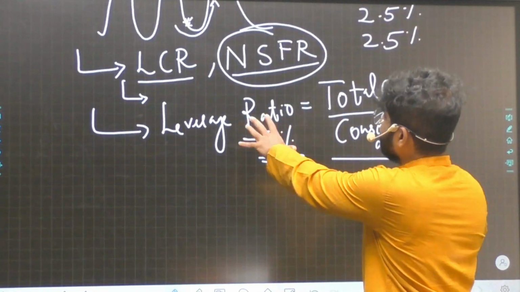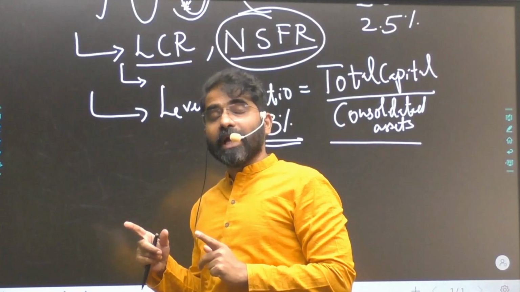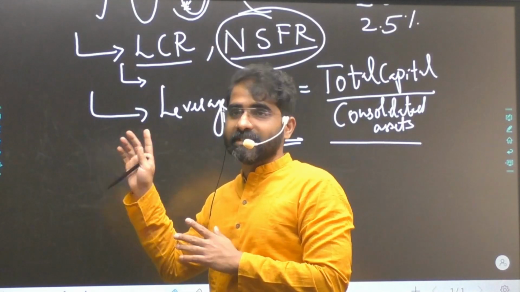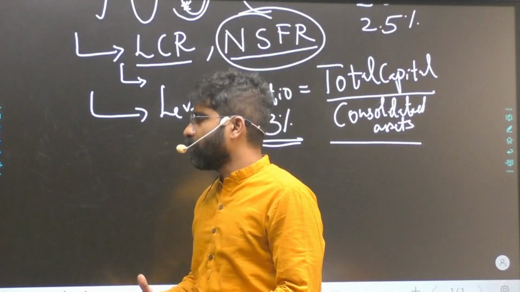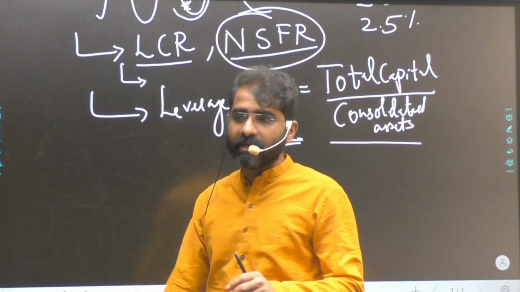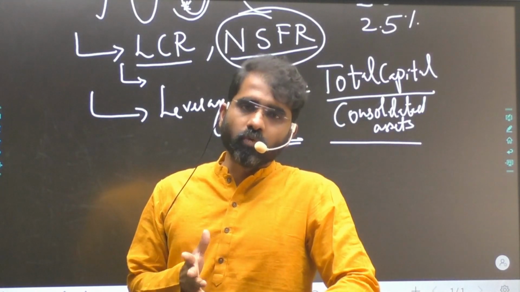So this leverage ratio should be 3%. That also is there as part of the Basel guidelines. In Basel 3 we talk about GSIB, all this becomes important. This is not there in Basel 1 and Basel 2.